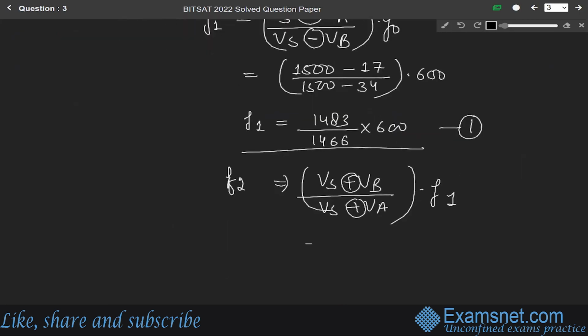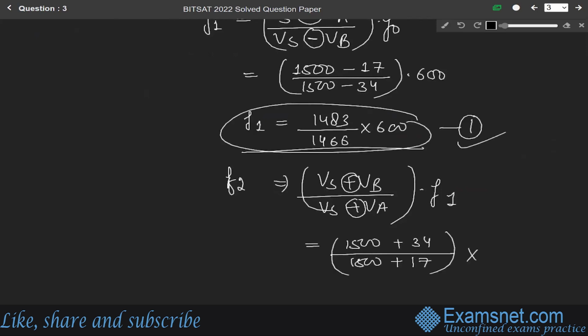Okay. So solving it, we get (1500 plus 34) over (1500 plus 17) into F1. And F1 is this equation number 1. So just put the value 1483 over 1466 into 600 and now solve it.